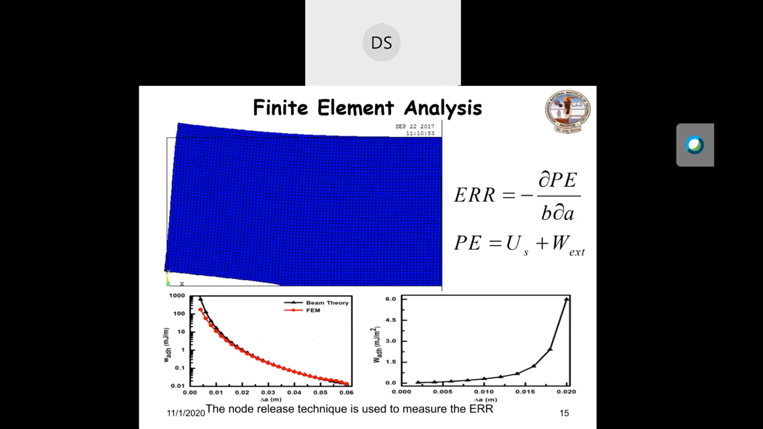Work of adhesion can also be determined more accurately using finite element analysis. It is a numerical method to solve how the crack propagates along the interface. One can easily measure in this finite element what the crack length is, and again we can find out the change in the potential energy because of the increase in